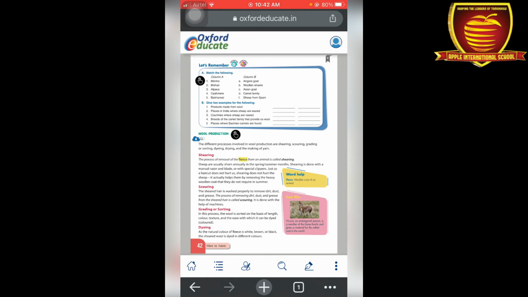Okay, so the first step is shearing. The process of removal of the fleece from an animal is called shearing. What is a fleece? A fleece is the layer of hair that we remove from a sheep. Shearing is a process by which we remove the hair of the animals. The hair is removed by a razor blade and special clippers. That removal of hair doesn't hurt the animals, because